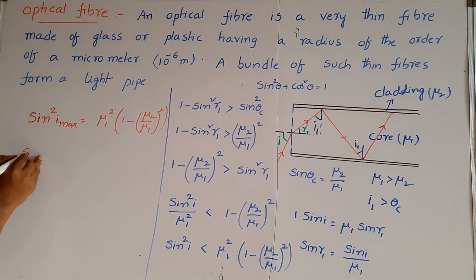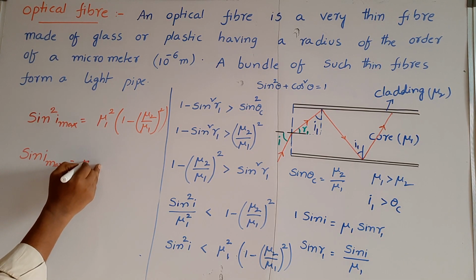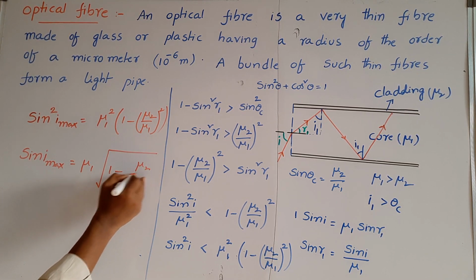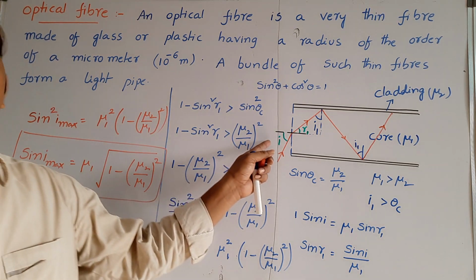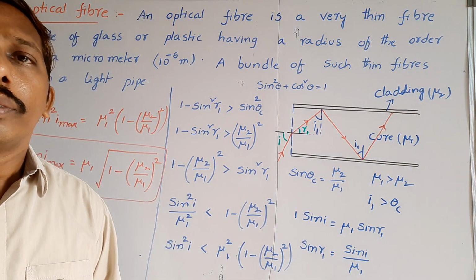From this, sin I maximum is equal to mu1 into root of 1 minus mu2 by mu1 whole square. With this maximum angle of incidence, light rays introduced here are totally reflected and come out.